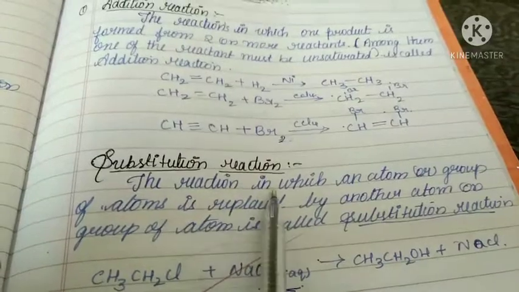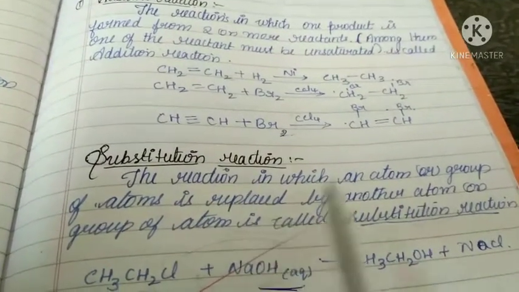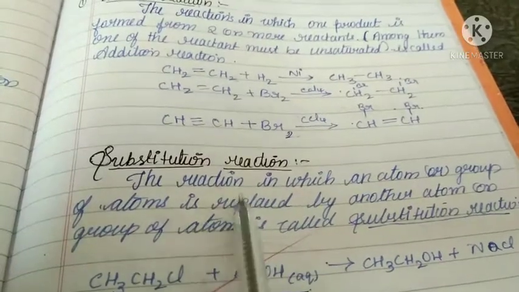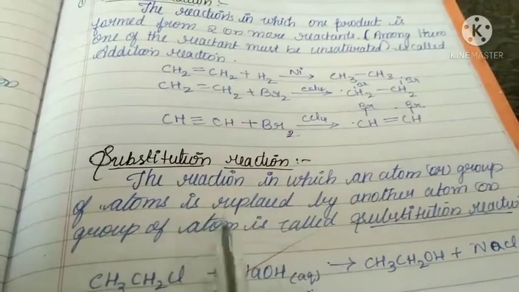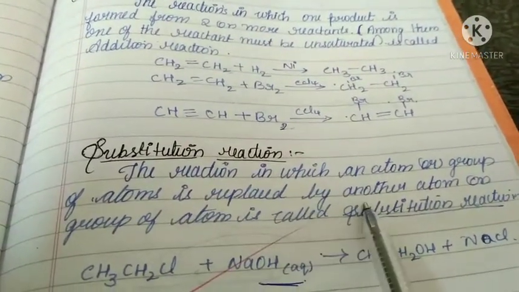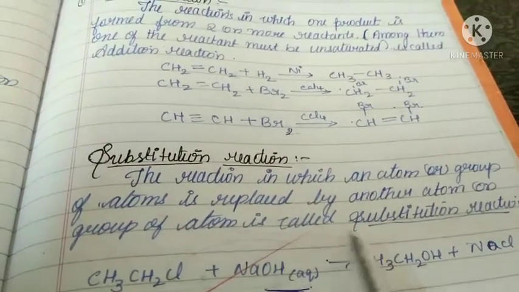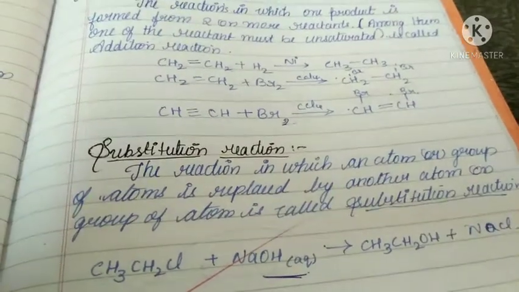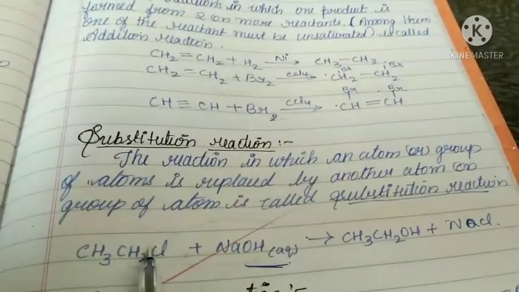Next is substitution reaction. The reaction in which an atom or group of atoms is replaced by another atom or group of atoms is called substitution reaction. If you see the example, then you get a clear idea.